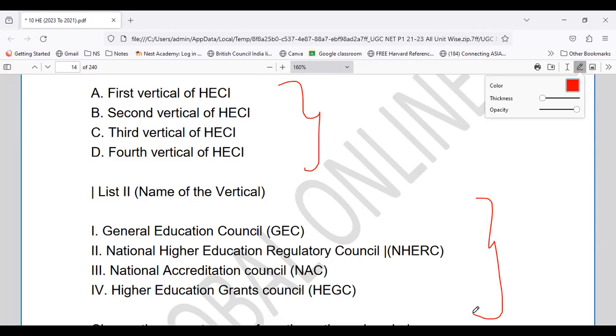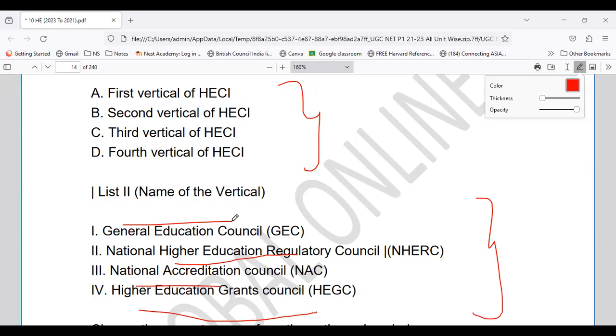So what does the first vertical stand for? We'll do it one by one. Your first vertical is the National Higher Education Regulatory Council, that is NHERC. Your second vertical is the National Accreditation Council. Your third vertical is the Higher Education Grants Commission. And your fourth vertical is the General Education Council.